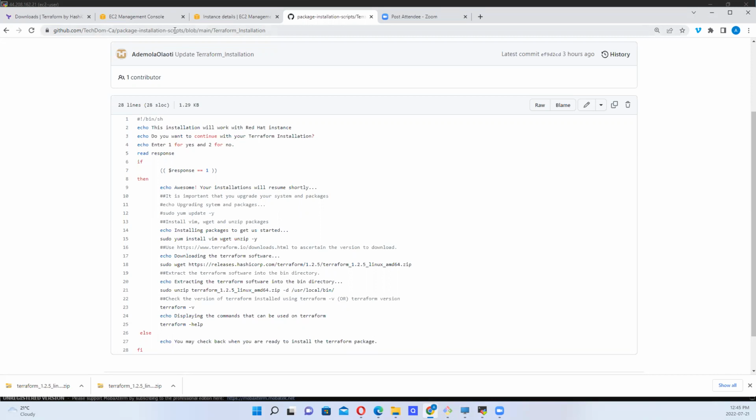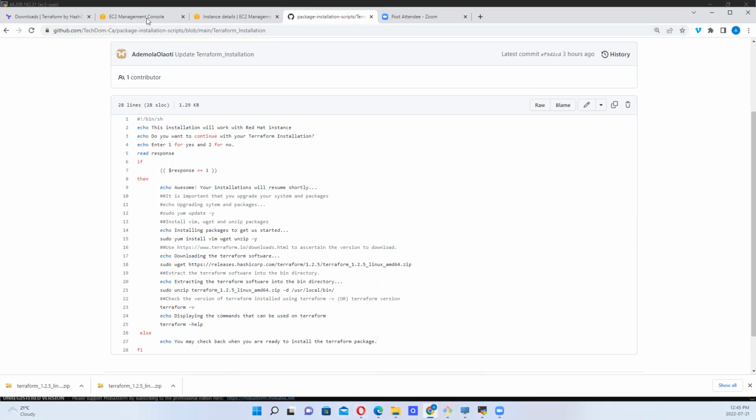Also, I don't know whether I mentioned it, the extension to be used for Terraform files is .tf. That's the extension to be used for Terraform scripts for them to run. When you run the Terraform command, it will run on the .tf file, okay? So let's see what we have.